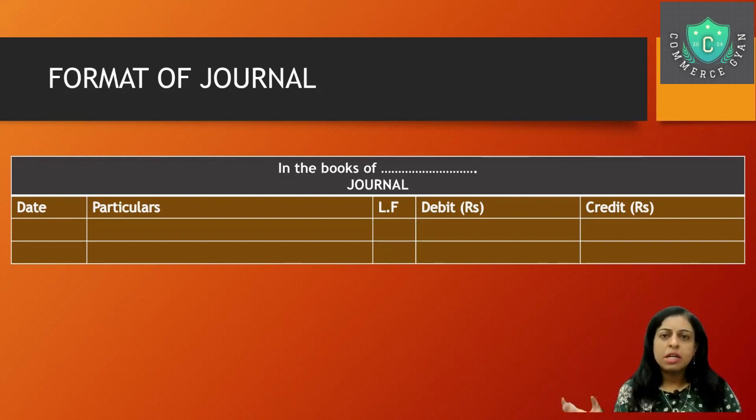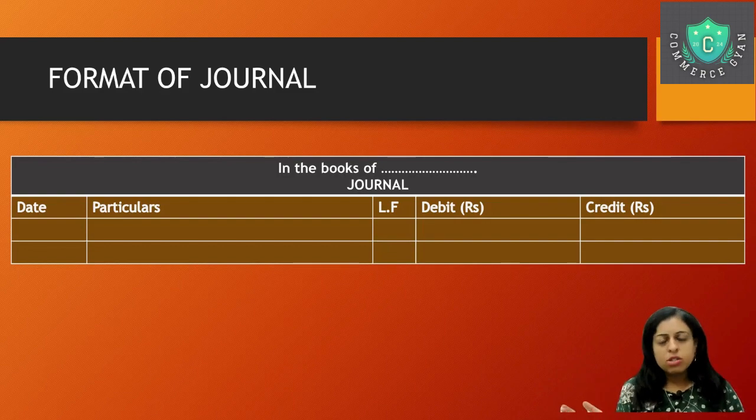Then comes the debit column, credit column. Here I'm writing the amount in rupees. If you're from some other country, it will be in dollars, in euro, or whatever. But when I write a journal in India, we write debit in brackets rupees, credit in brackets rupees, meaning whatever part of the transaction is debit, that debit amount will be written in the debit column. And whatever part of the transaction is credit, that credit amount will be written on the credit side. Correct? So this is how the format of the journal looks.